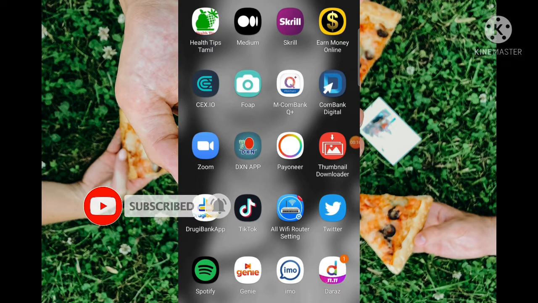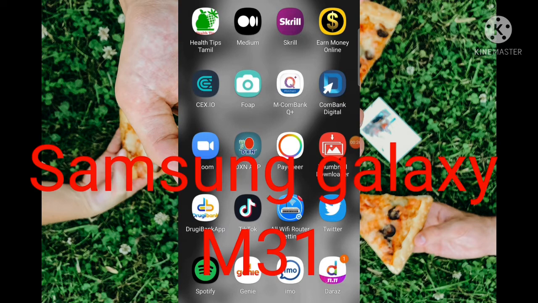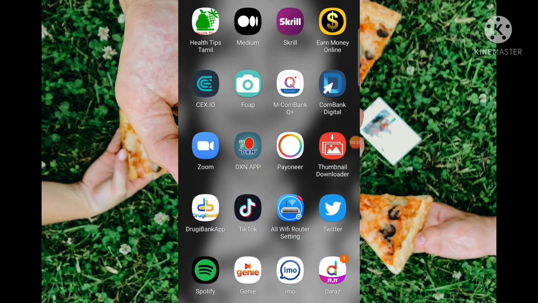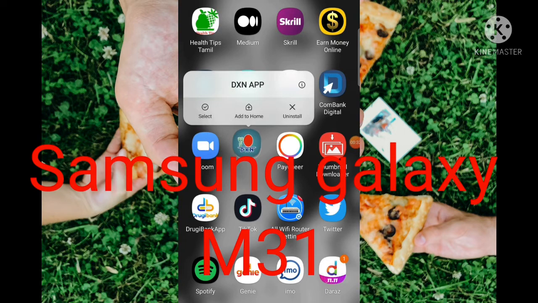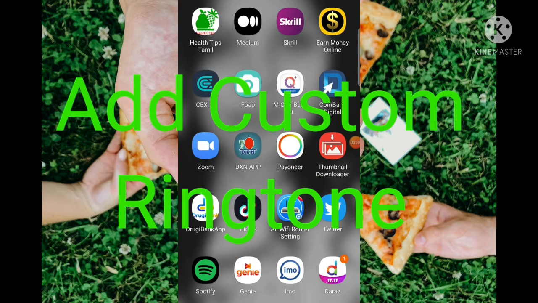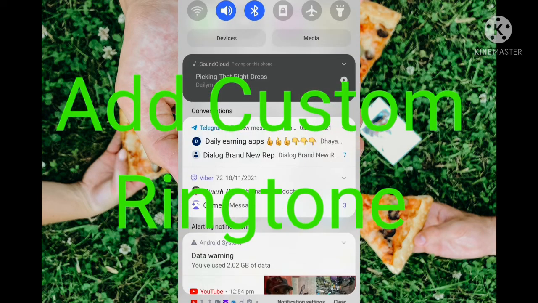Today, a small one. Everybody asks this question: how to add a custom ringing tone on the Galaxy M31? You know the Galaxy M31, a lot of types of phones are available, but today we are going to see how to add a custom ringing tone on the Galaxy M31. Okay, just a small, very simple setting.